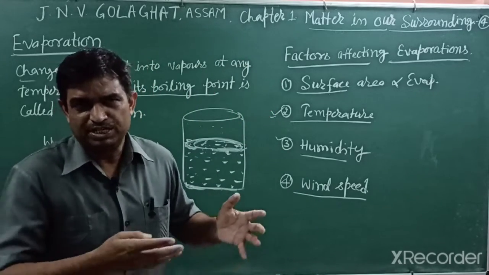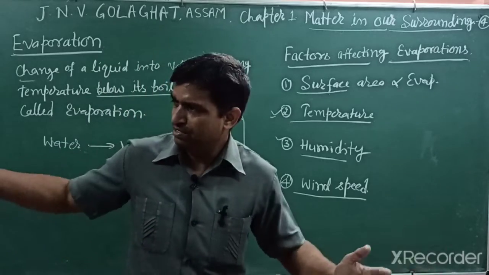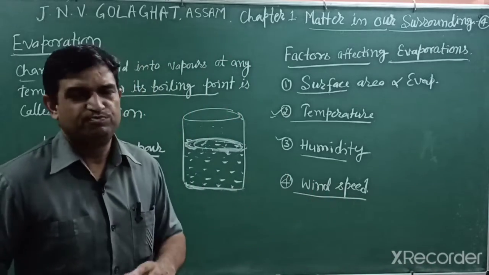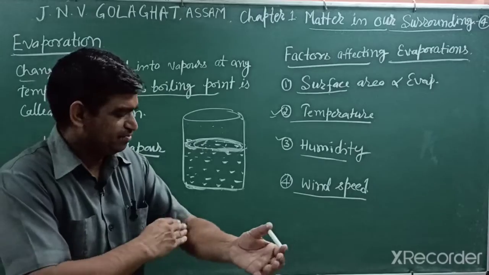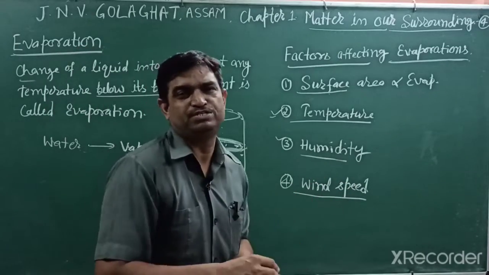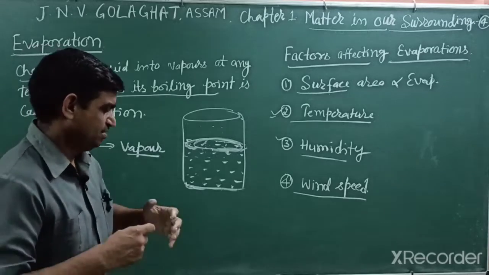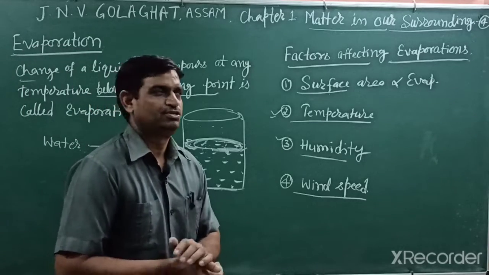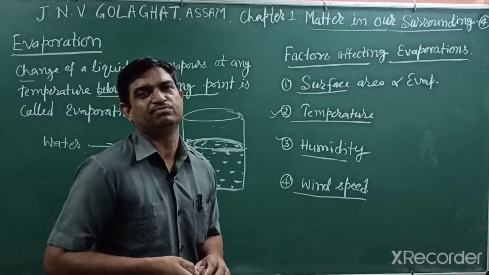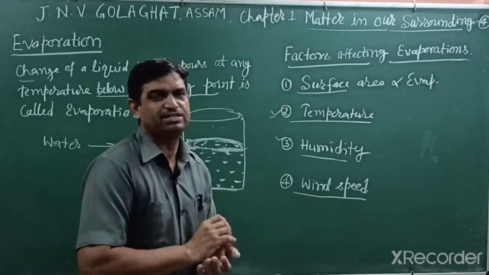Cotton clothes easily absorb the perspiration, and when the outside wind comes, that wind changes the water into vapor state by taking energy from our body. Then our body cools. So we should wear cotton clothes in summer season, especially white clothes.